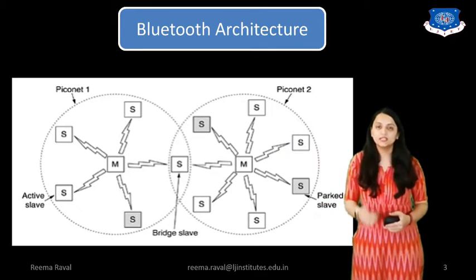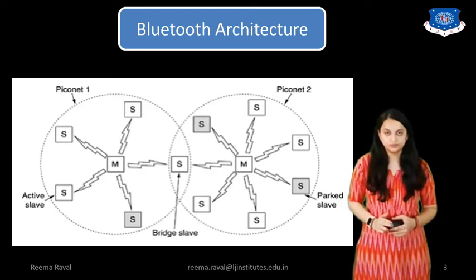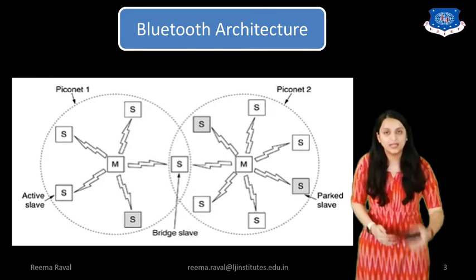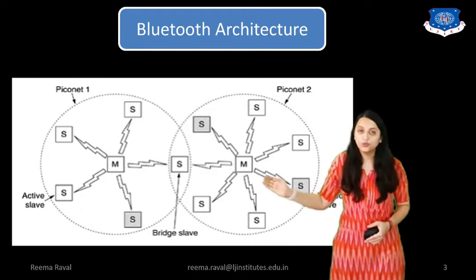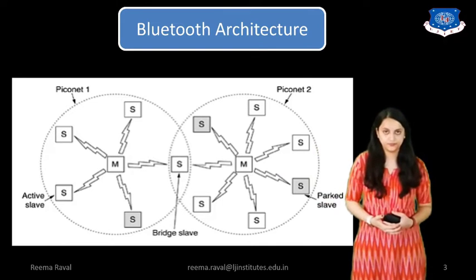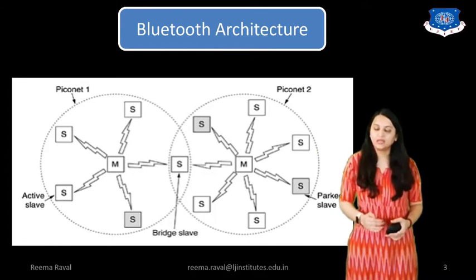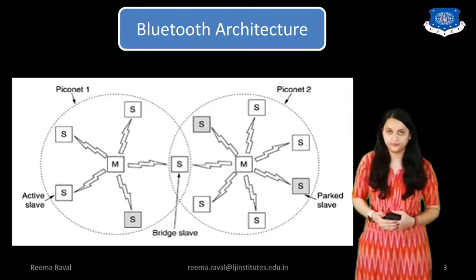Now we know that at the same time one device can only send to another single device. So the device which is sending the files is called the master device. And the ones who are receiving the data files are called the slaves. So at one time, only one device can receive the data, which is called the active slave.